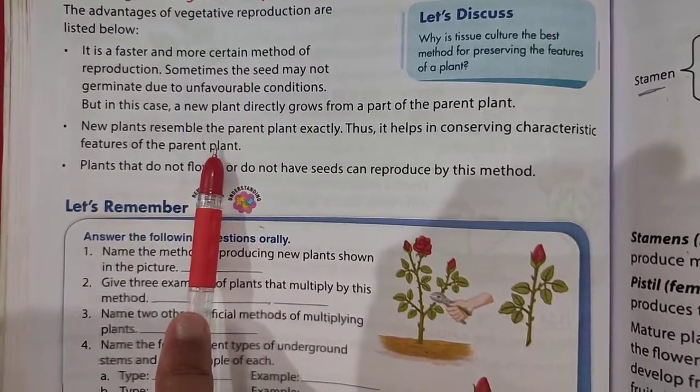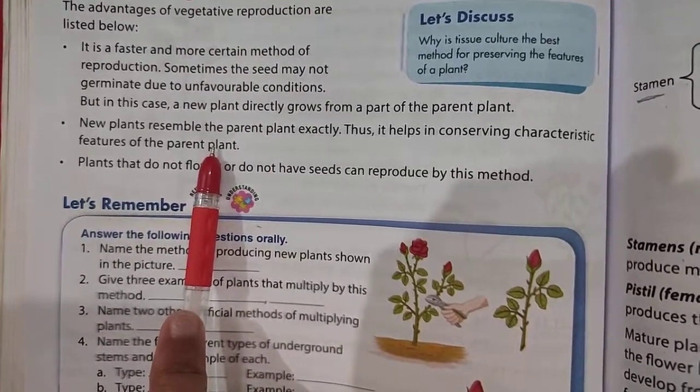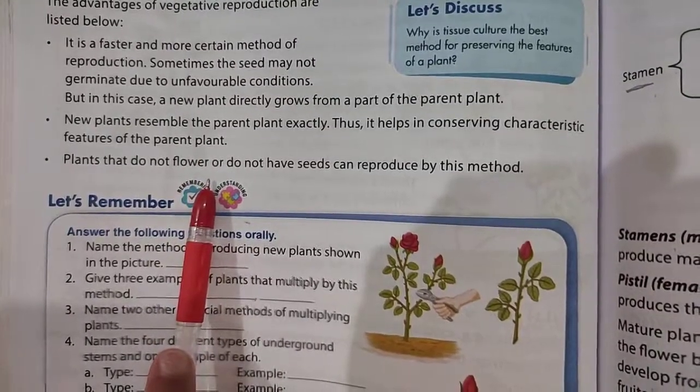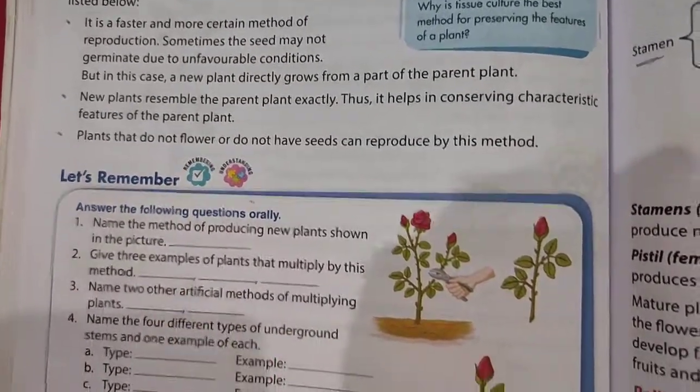The plant resembles an exact copy of its parent, preserving the characteristics of the parent. The plants which do not have flowers or do not have seeds can reproduce by this method.